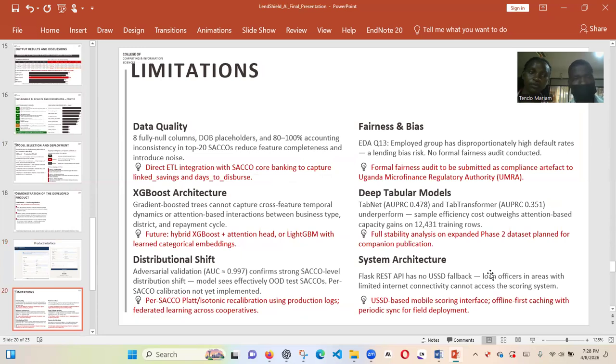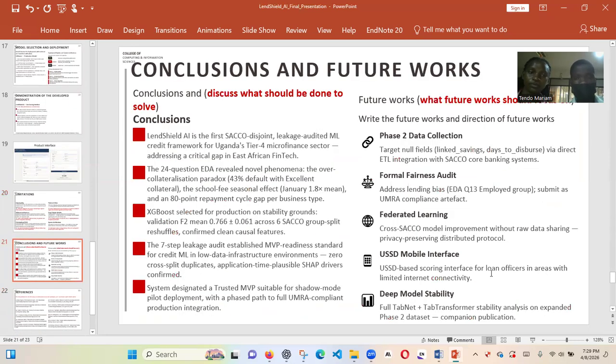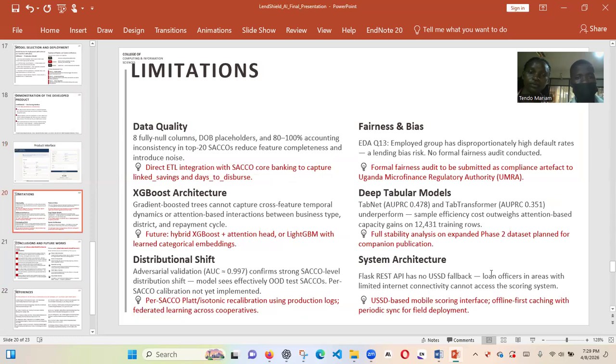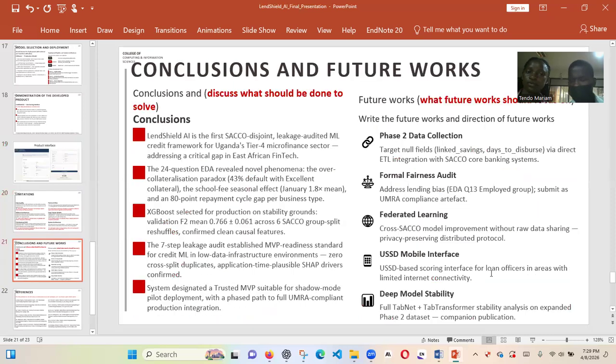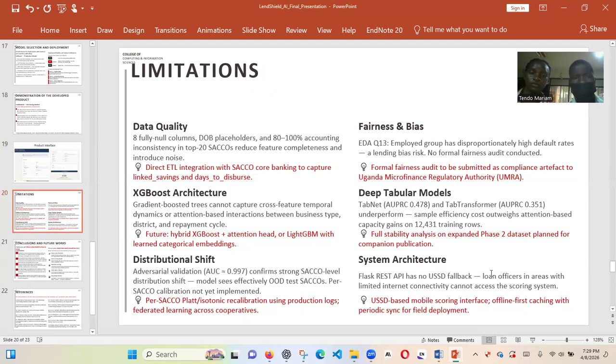We look then at the limitations, due to time, which I'll just be wrapping up. We have data quality issues: columns are null, we have placeholders, accounting inconsistencies. Those are the limitations we have. Then we also have problems with deep tabular models, which are data hungry, and we have few data. And then XGBoost architecture also has temporal dynamics issues. What is the problem here? It doesn't have memory, and doesn't capture changes in behavior. Those are the limitations that we have.